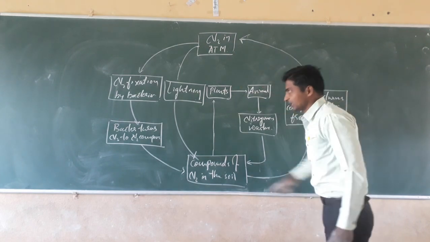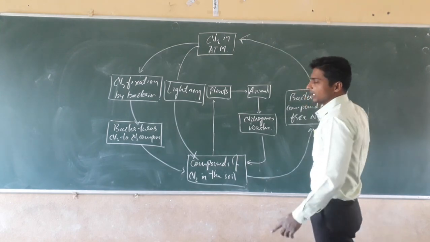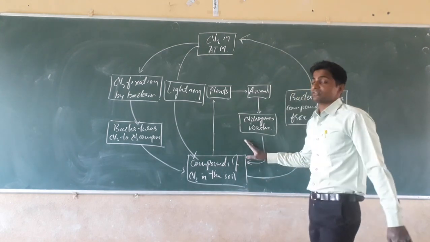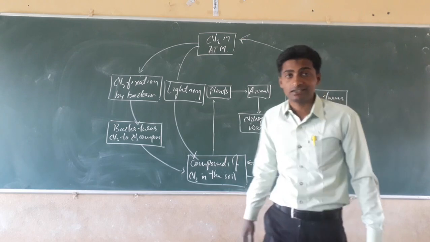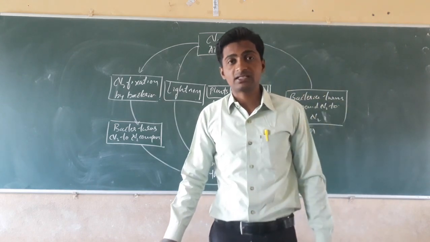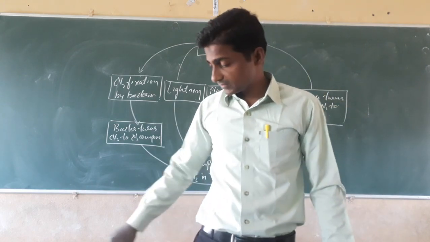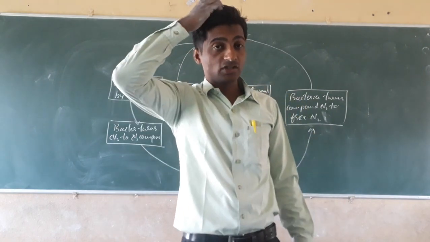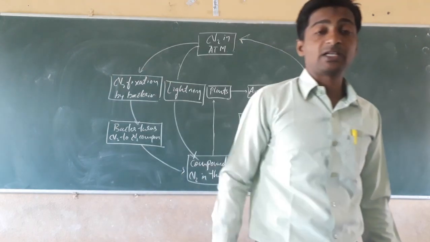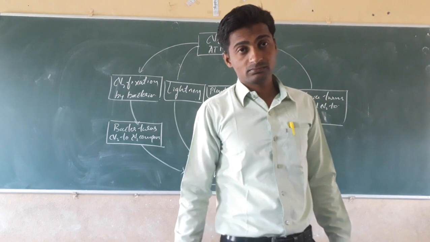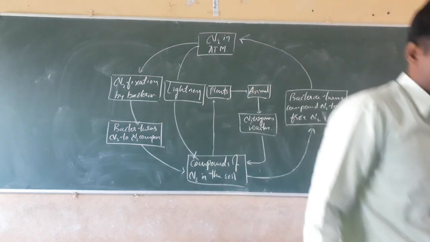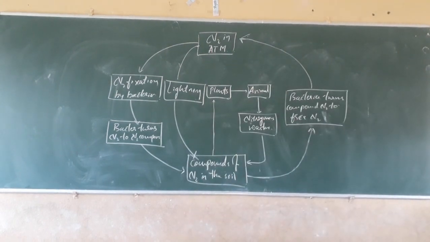Like that, the cycle continues. That is called the nitrogen cycle. In 7th standard we studied nitrogen fixation: the trapping of atmospheric nitrogen by nitrogen fixing bacteria like rhizobium is called nitrogen fixation. That's all about today's class.